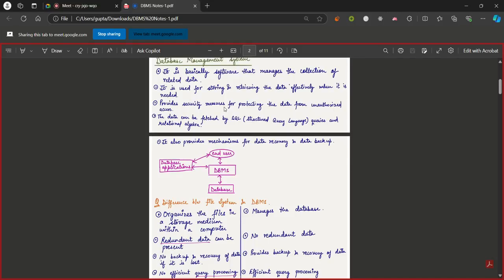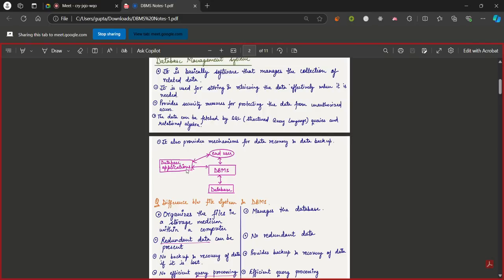When we store the data in a DBMS, we know how to store it and how to retrieve it. But in order to store and retrieve this data, we need to learn some particular commands or queries. These queries are mainly known as SQL queries, SQL standing for structured query language. Both storing and retrieving can be done using SQL queries, and we may apply conditions for what data we need, if-else type conditions like that.